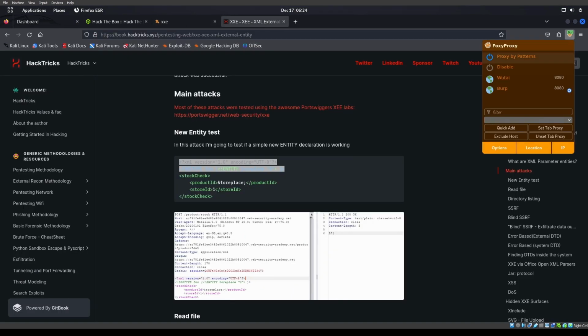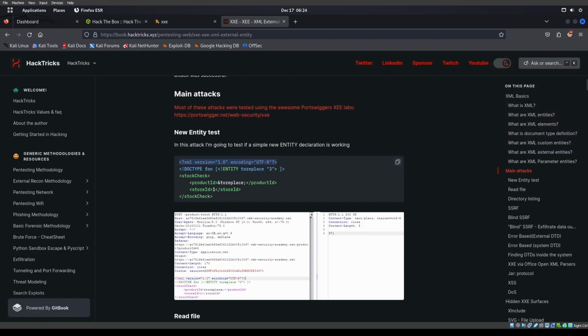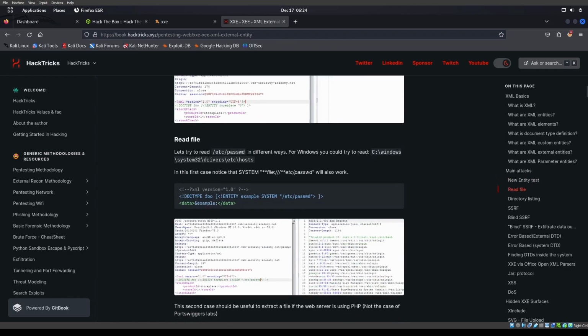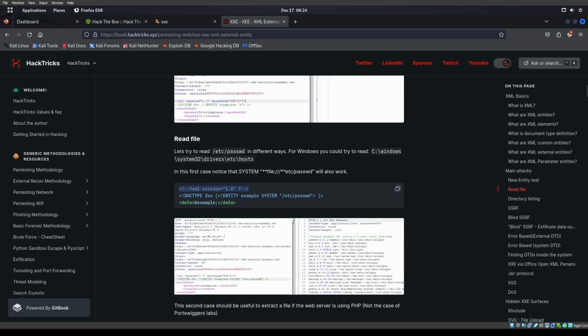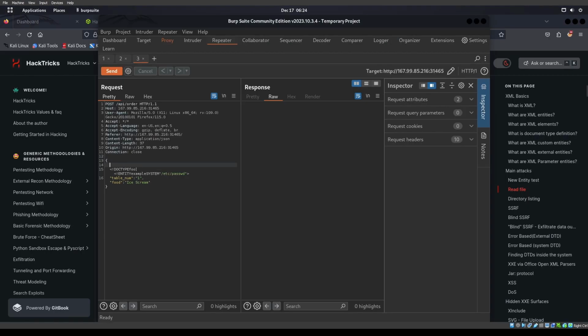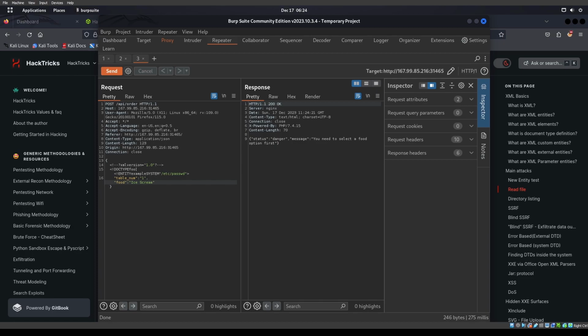Head over here. Let's disable this real quick. And we'll grab that XML version. And it most likely did not copy. Oh, it did. Okay, cool. If we send that off, you need to select a food. I don't really know what it wants me to do with that because we selected a food. So there's only so much we can do. We do a post API order. And I wonder if that has to do something with it.